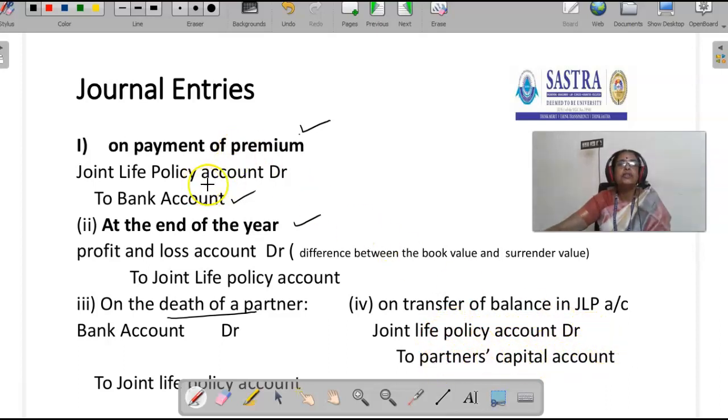So the first entry is joint life policy account debit to bank account. The second entry is we transfer every year the difference between the book value and surrender value. Then on the death of the partner, we receive money. So bank account debit to joint life policy account. Then we transfer that amount to partners' capital account.